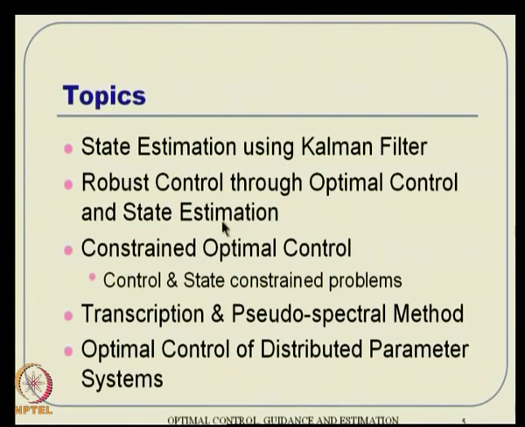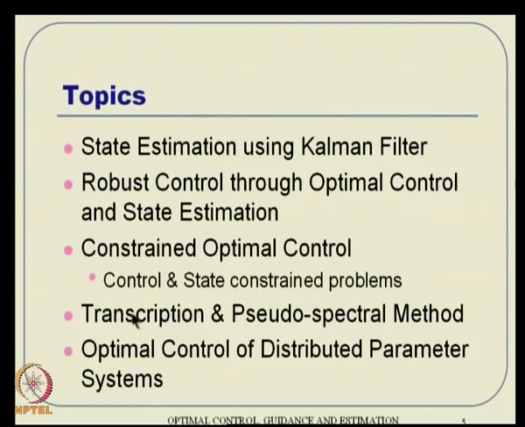Then on the way we cannot forget that there is a huge branch of optimal control that is of relevance, which is called constrained optimal control. That means whatever solution we want need not be constrained only by state dynamics or system dynamics, but can also contain inequality constraints on control and state. Your control, for example, can be bounded between certain values. Those bounds can be incorporated here, as well as the state bounds. These are inequality constraints, and within that formulation, how do we solve this optimal control problem? It is possible to do, and some of these concepts we will see.